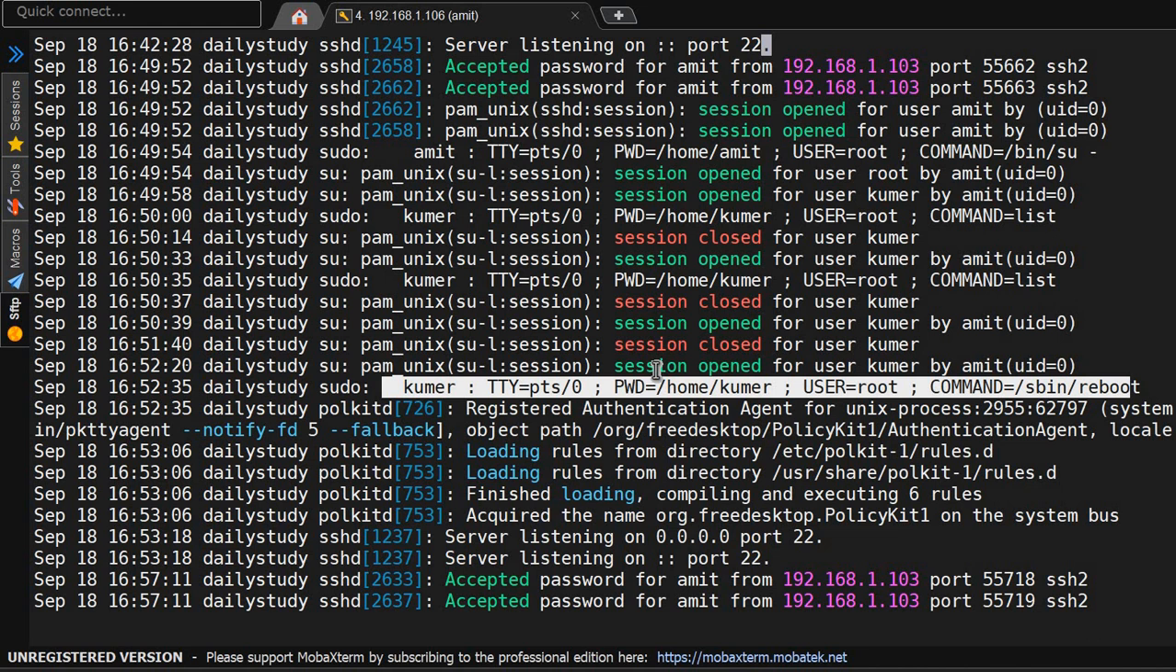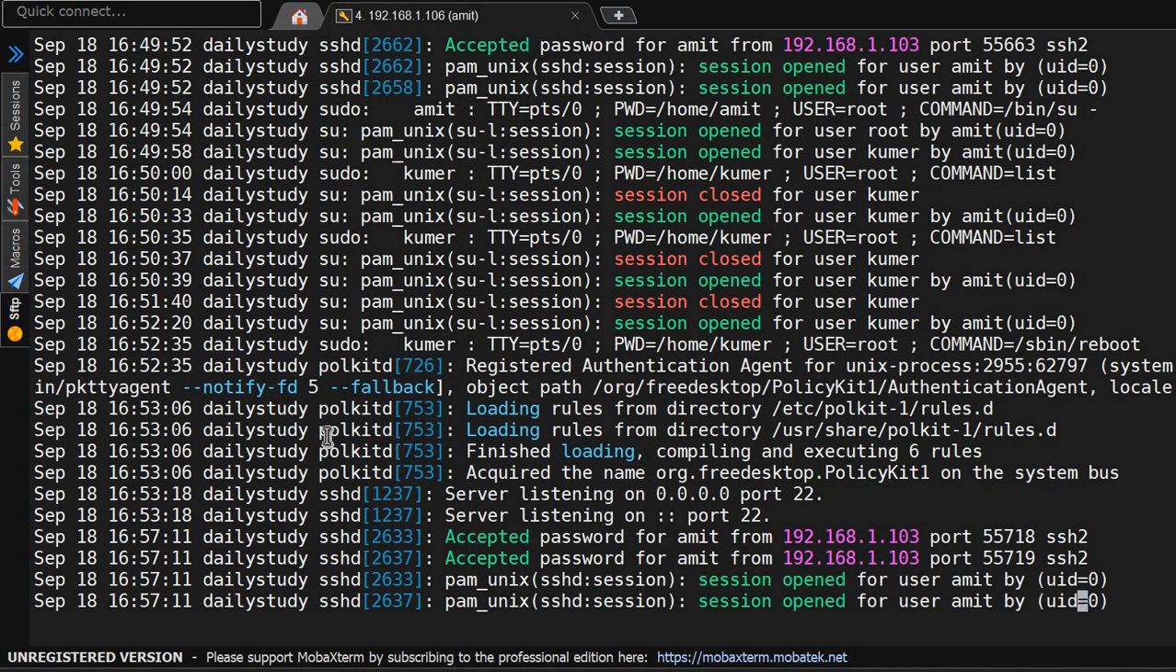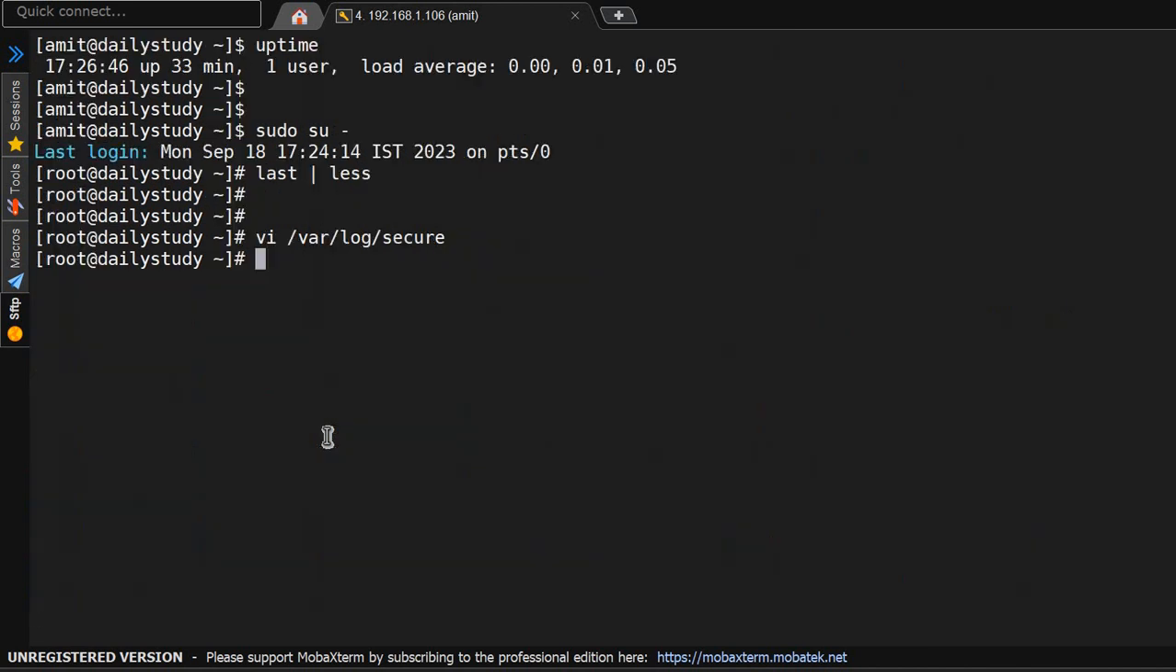So who has rebooted the system? The Kumar user. Now we have to go and ask the owner of the Kumar user why they have rebooted this system, why they have executed those commands. So they will be able to answer, and that will be the RCA of this call.